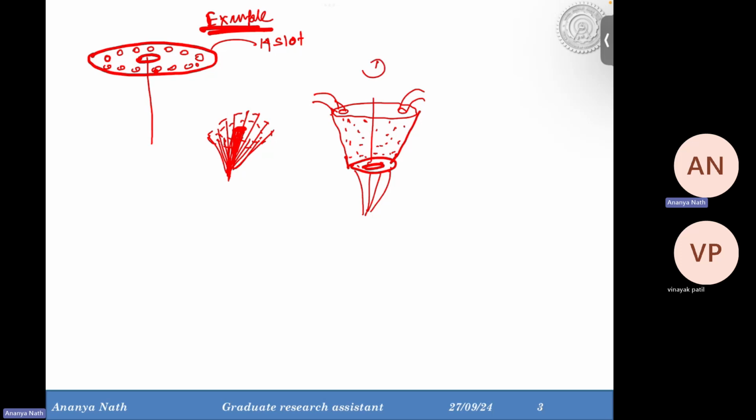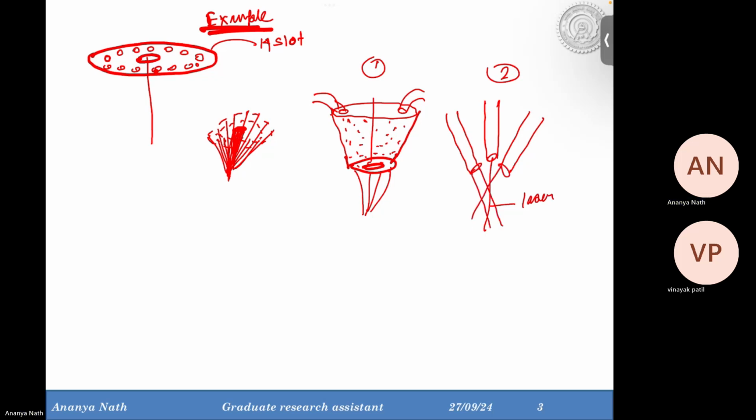This is configuration 1. Configuration 2 can be like this: this is a nozzle, and this is another nozzle. From this nozzle the laser is coming, and from these two nozzles the powder is coming. Now obviously this is the focus of the powder, and this region will be your region of interest for work. Why?